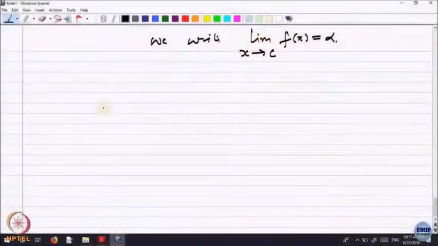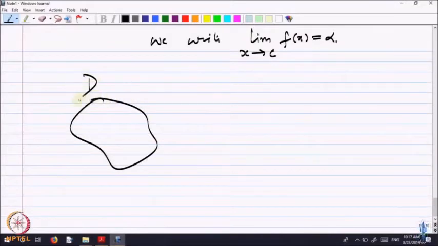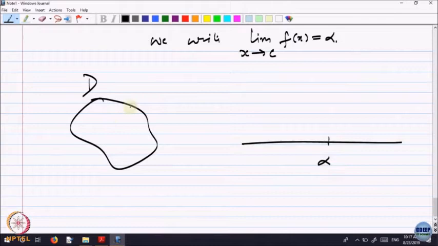So a_n's are coming close to C, f of a_n's are coming close to some value alpha, whatever it be. If you want to look at a picture in R^n, say R^2, so this is the domain and here is the value alpha. The point C could be here. If you take a sequence x_n which is converging to C, look at f of x_n. It could be here, it could be here, but they are all coming closer to the value alpha.